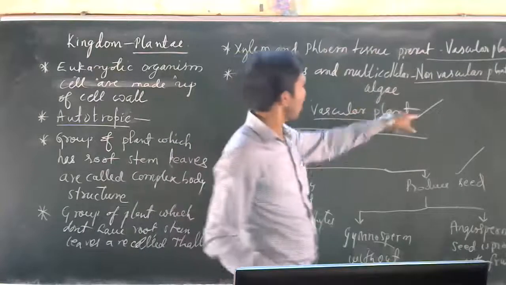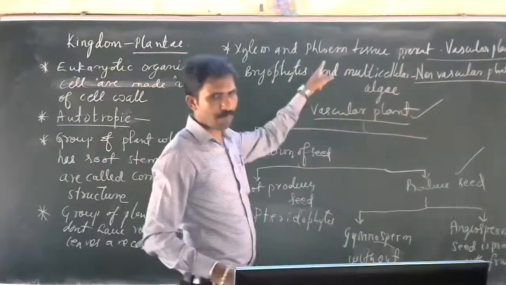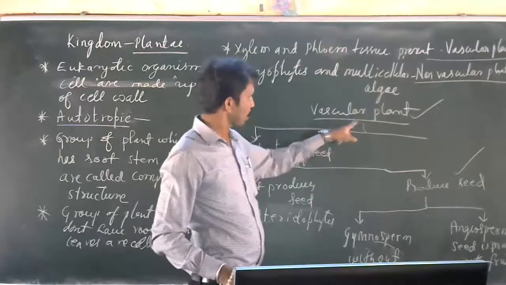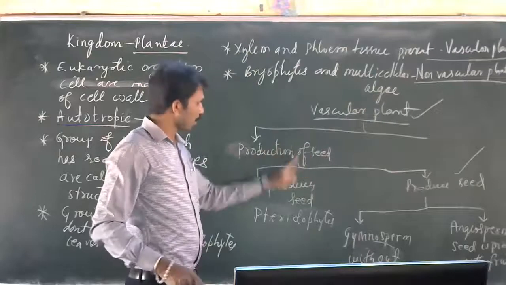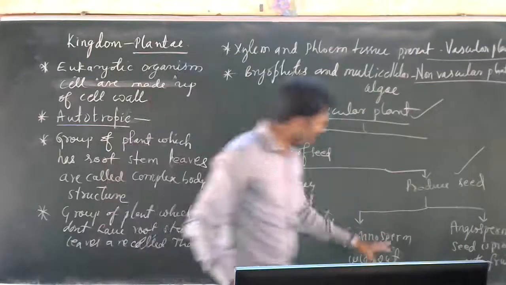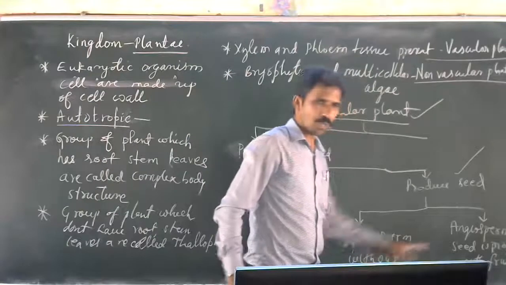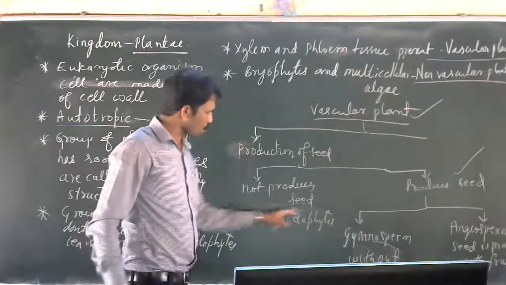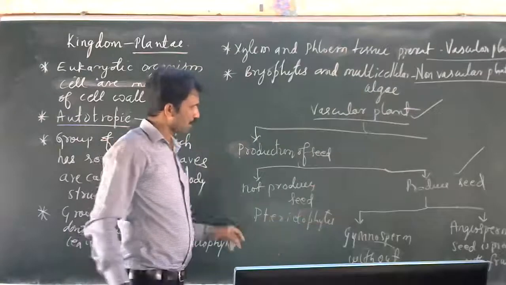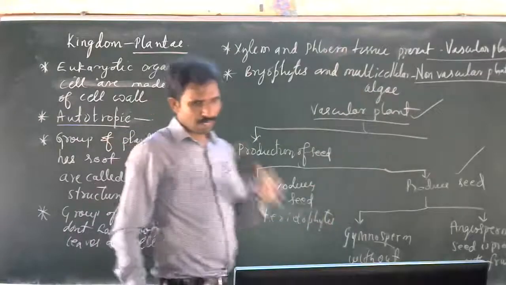Those with xylem and phloem are vascular plants, which are divided again on the basis of seed production. If they produce seed, they are angiosperms and gymnosperms. If they do not, they are pteridophytes. I hope you are getting my point.